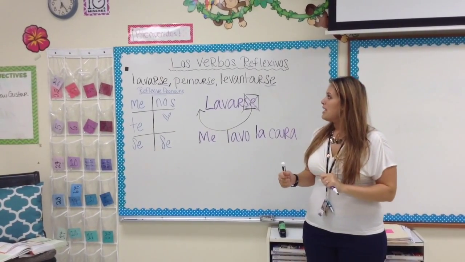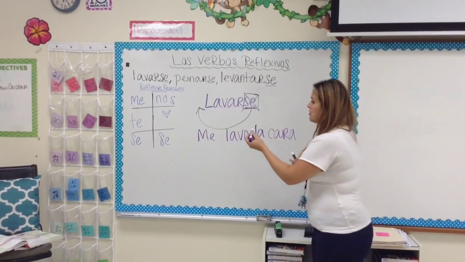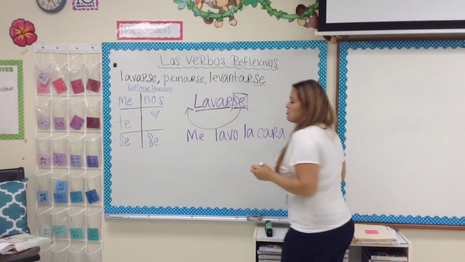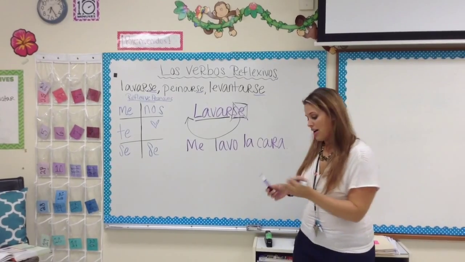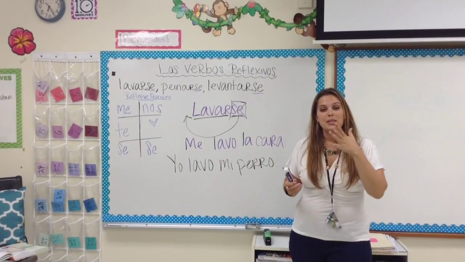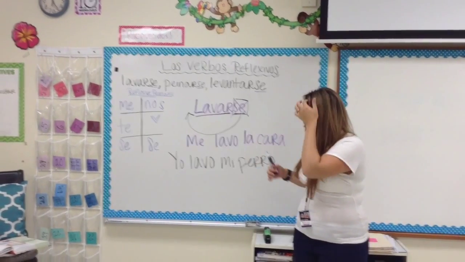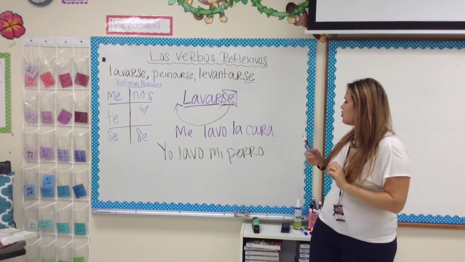The difference between a regular verb and a reflexive verb is that I can use the verb lavar, which means to wash, and I could say I wash my dog, and that would actually be yo lavo mi perro. That's not something I'm doing to myself, it's something that I'm doing to someone else. In this case, it would be my dog, so it wouldn't be reflexive. So I want you to go ahead and try one on your own.